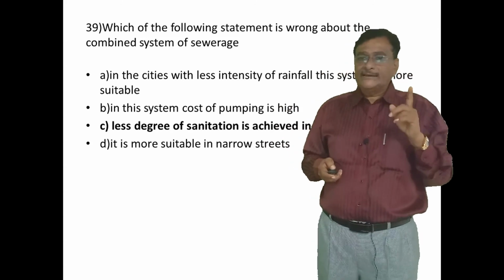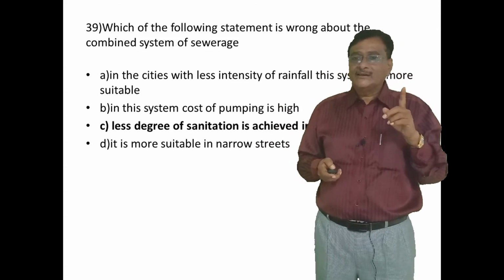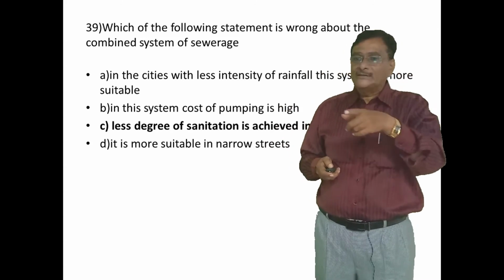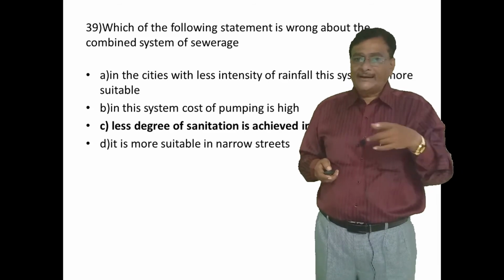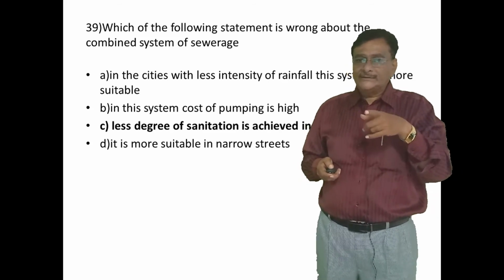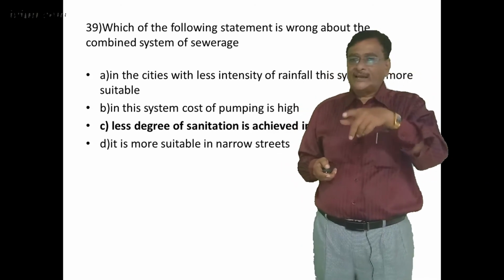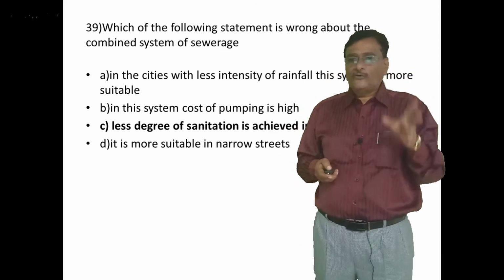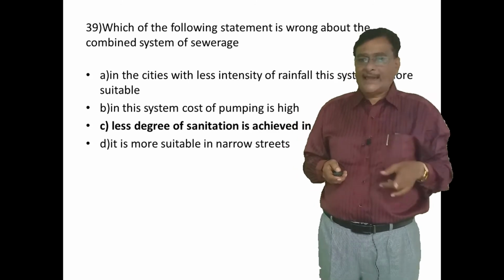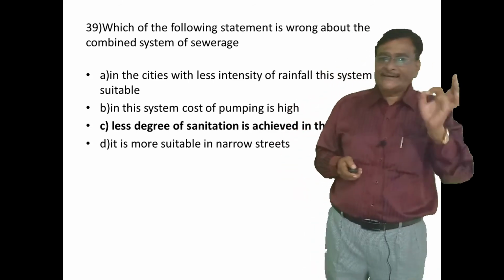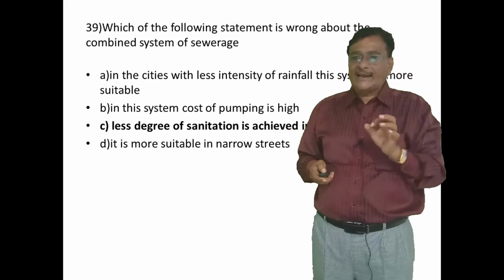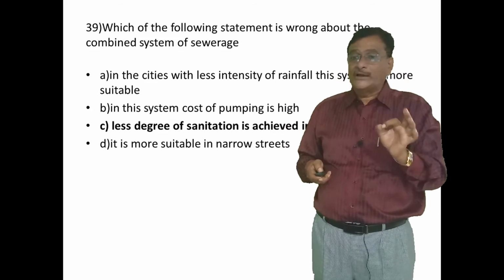One: in the cities with less intensity of the rainfall, this system is more suitable. Second: in this system, cost of pumping is high. Third: less degree of sanitation is achieved in this system. Fourth: it is more suitable in narrow streets. The right answer is C, less degree of sanitation is achieved in this system.